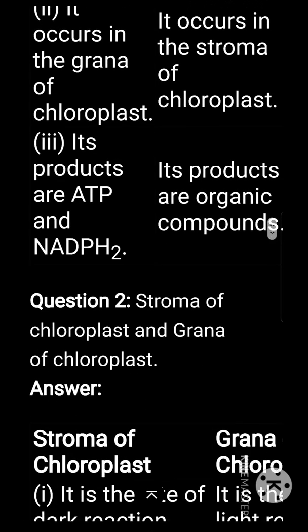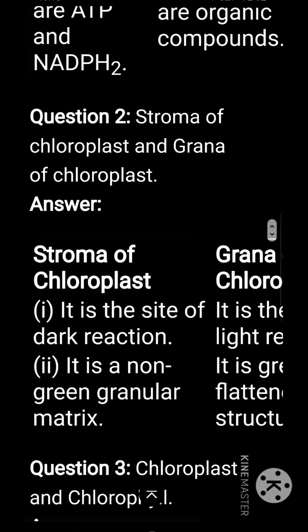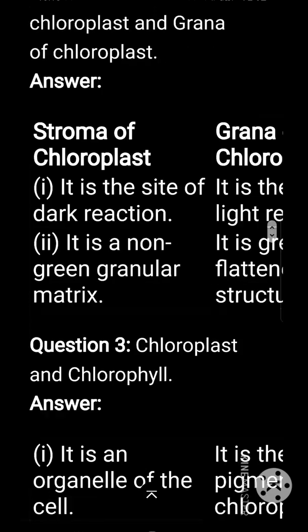Light reaction, its products are ATP and NADPH2, whereas dark reaction, its products are organic compounds. The stroma of chloroplast and granum of chloroplast: mention the differences between them. Stroma of chloroplast is the site of dark reaction.